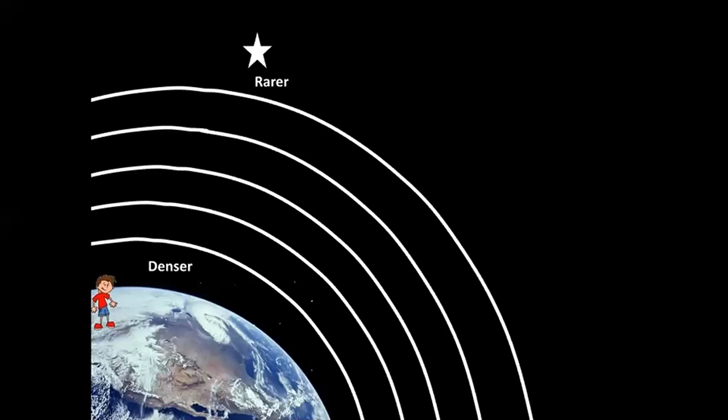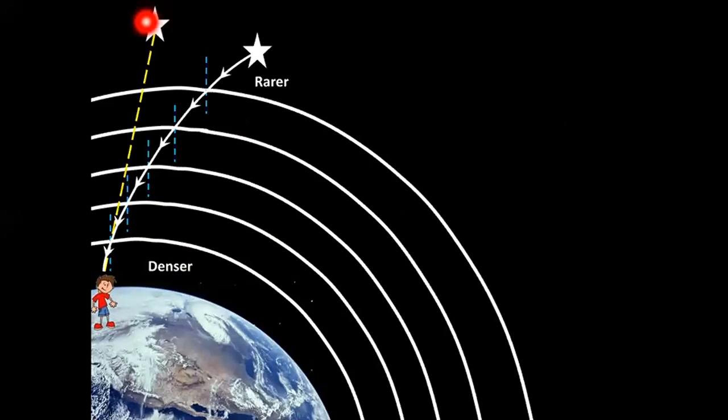Now the light which comes from the star, ये light जब star से earth पे आता है, is it coming from rarer to denser or denser to rarer? Definitely it is coming from rarer to denser. So it will bend towards the normal. बराबर ना? So at each and every edge, if I draw the normal, the ray of light will bend towards the normal, again towards, again towards. It continuously bends towards the normal and then enters the observer's eye. ये जो observer है, उसको bending दिखने वाला नहीं है. He feels that this ray of light is coming from this point. So the image of the star is formed at this position.